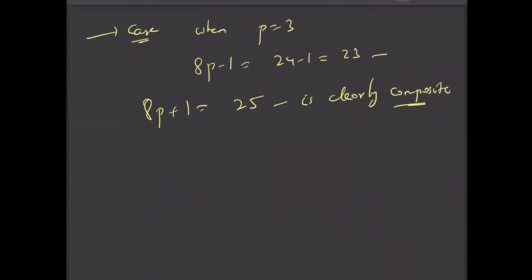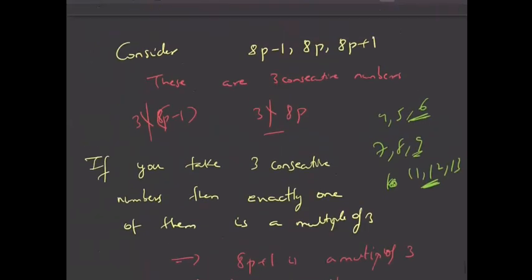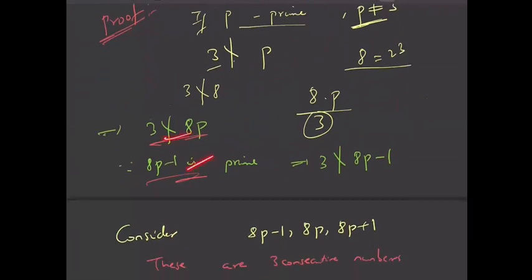So then definitely I can say that if p and 8p minus 1 are primes, then 8p plus 1 is composite. Yes, I've done it in two cases. If p is 3, I've proved it separately. If p is not 3, then I've proved it in a general way.